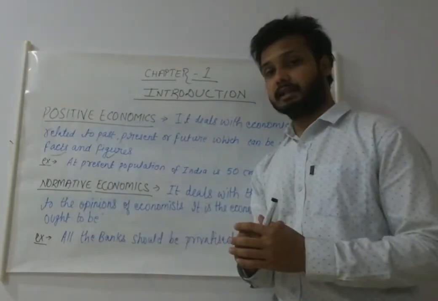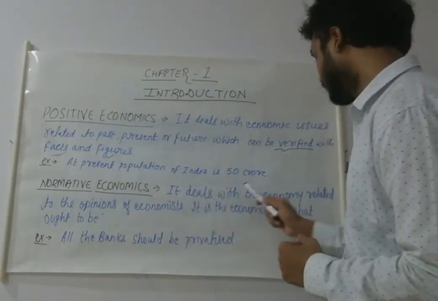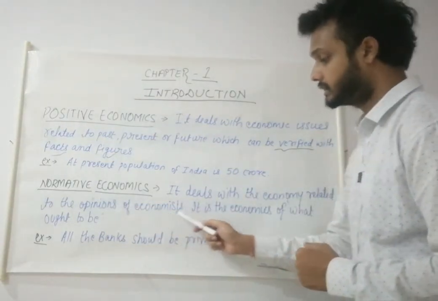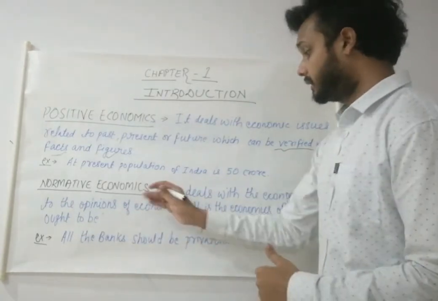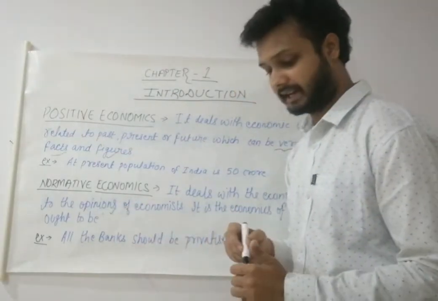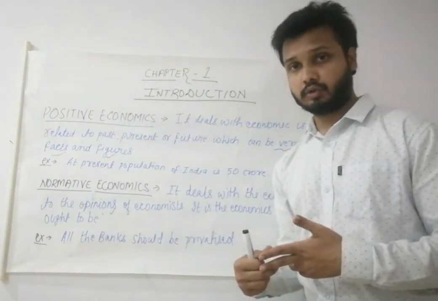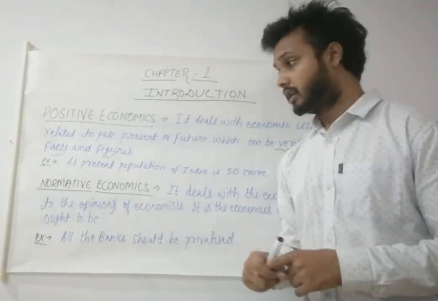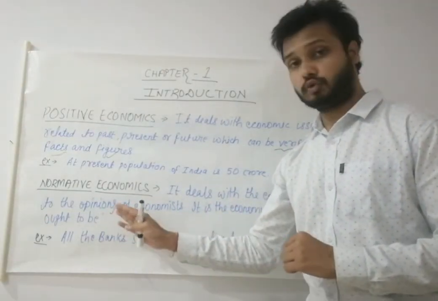Now, the second term is normative economics. What is normative economics? It deals with the economy related to the opinions of economists. It is the economics of what ought to be. Here the word opinion is important, as it includes mainly opinions. It can be true or false, but it is just an opinion. We cannot verify it, as there are no facts and figures.